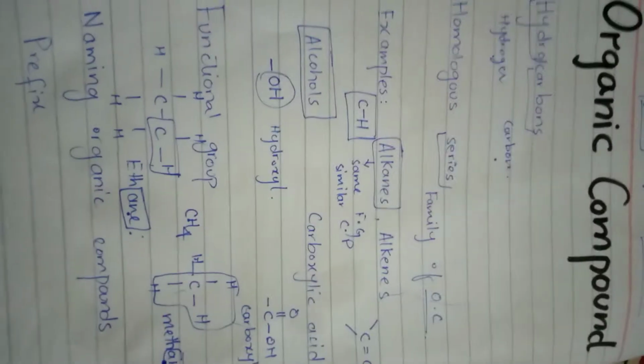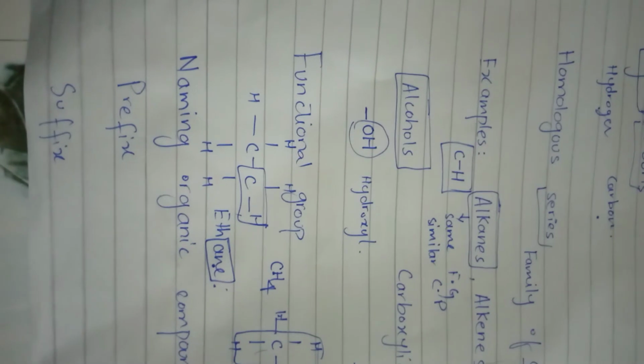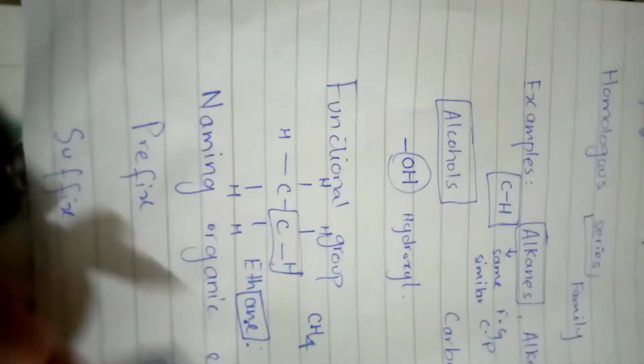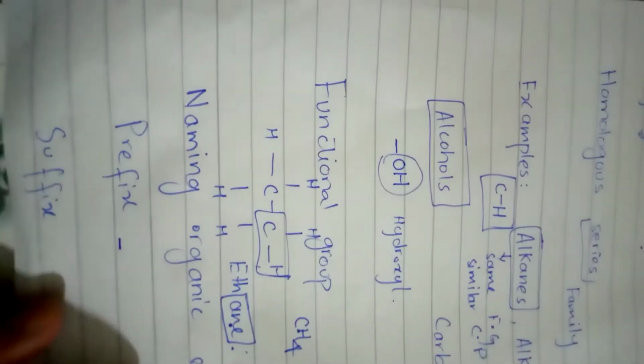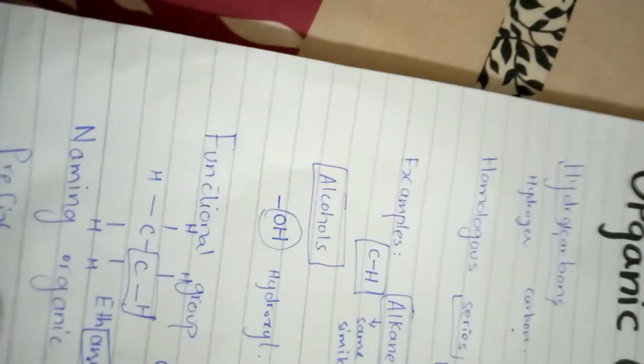Okay, now the next topic is how to name organic compounds. There are two parts: first is the prefix and the second one is the suffix. In the prefix we talk about the carbon atoms present in the organic compound.